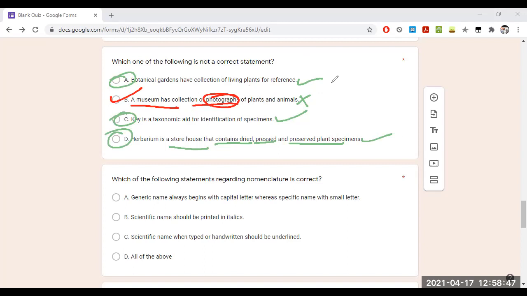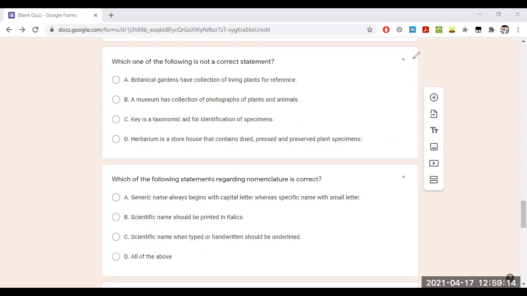Coming to your next question, which of the following statements regarding nomenclature is correct? This is your 4 marks question I think, and coming to my observation, every statement is true. In this case, every statement is true, and the answer is all of the above.